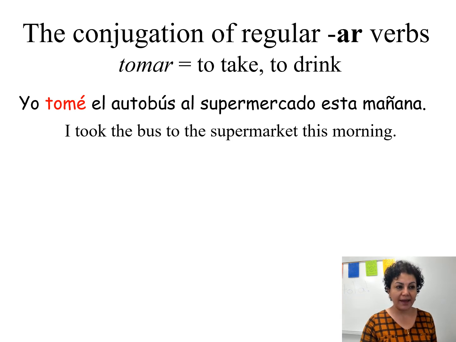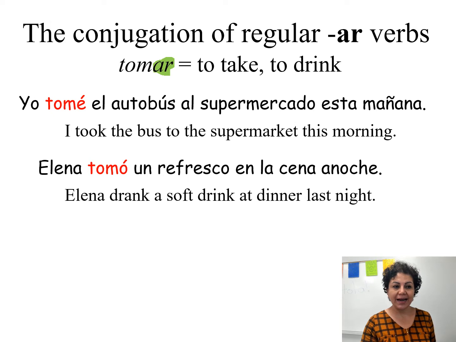Examples. Yo tomé el autobús al supermercado esta mañana. You see, I'm switching my AR for the é with the accent because it's yo. And I keep the stem. Elena tomó un refresco en la cena anoche. For Elena it is the ó with the accent.